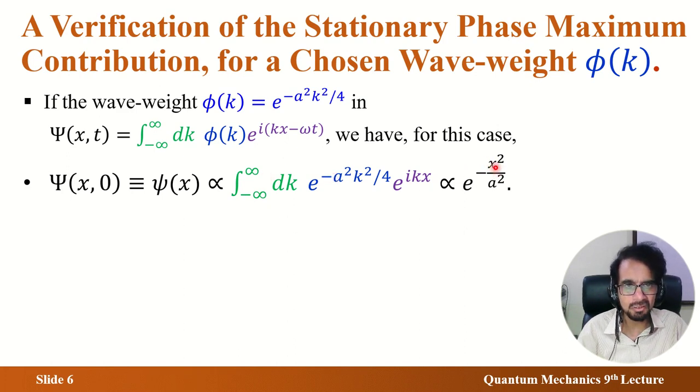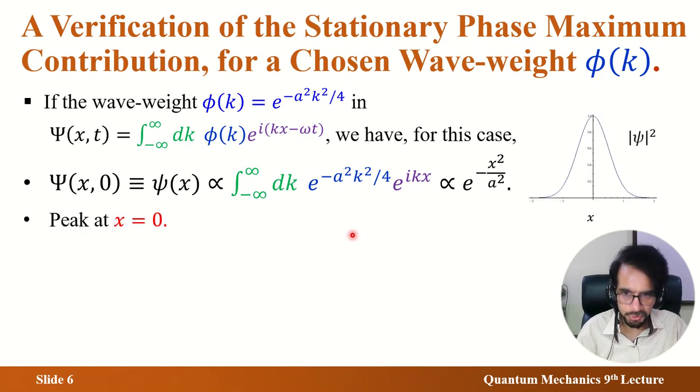The result is e to the power minus x square a square. And where is the maximum? The maximum is where the denominator is minimum, that means x square is minimum, then x is equal to 0. So that is by actual calculation. Now I announce that this is a verification of what we learned in this lecture.